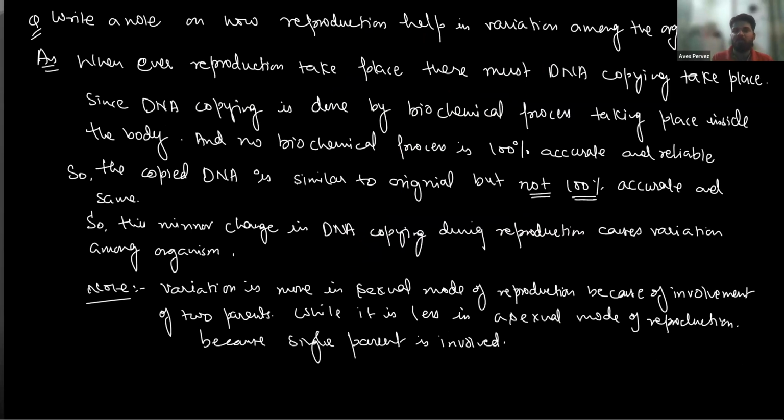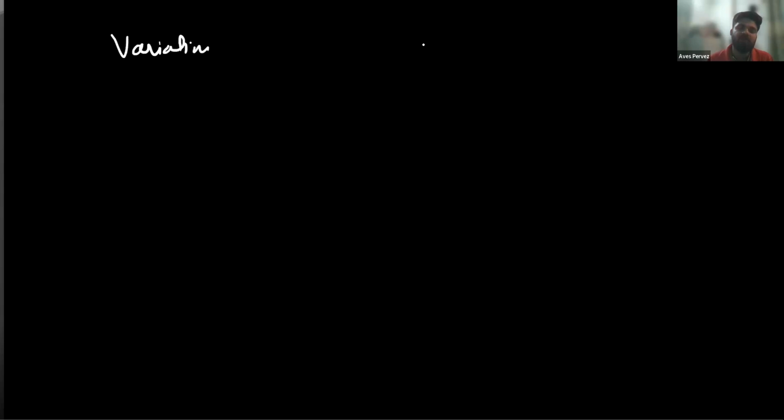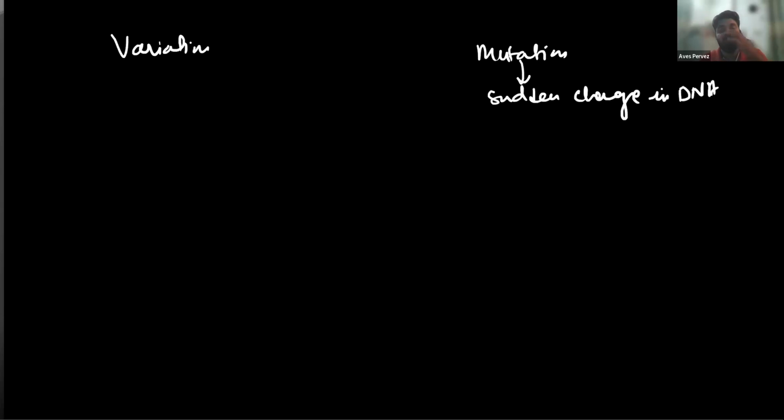Now write a note on how reproduction helps in variation among individuals. The question is being asked in the examination: how does reproduction ensure that variations take place? Let me explain the difference between variation and mutation. Mutation is a sudden change in DNA that results in a change in morphology, meaning the outer appearance or design of the cell or the functioning of the cell. It is an instant change in the functioning of the cell.